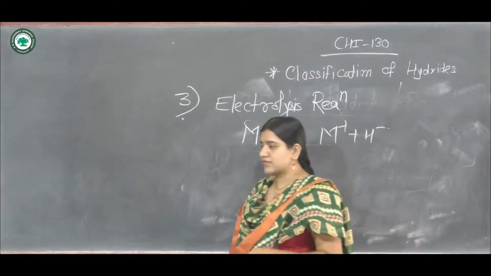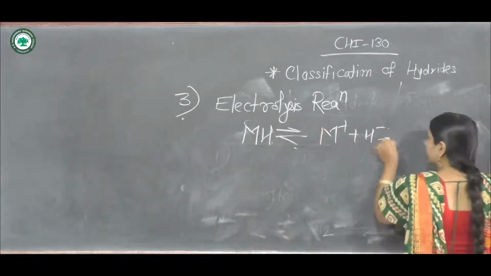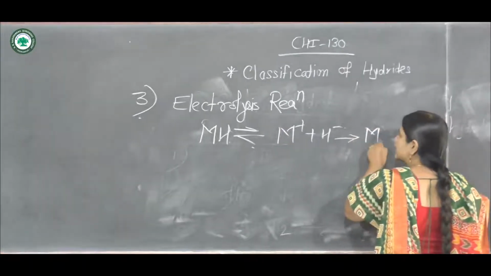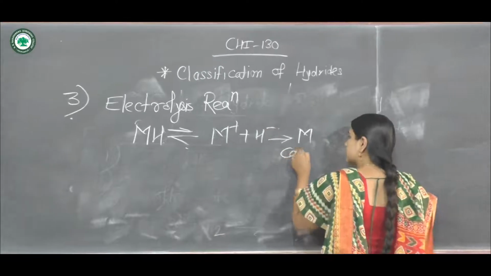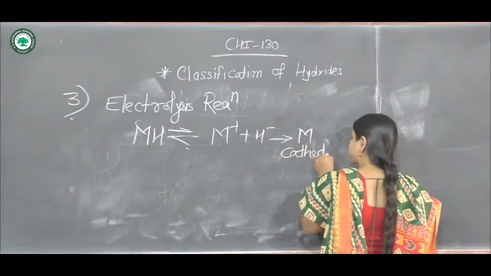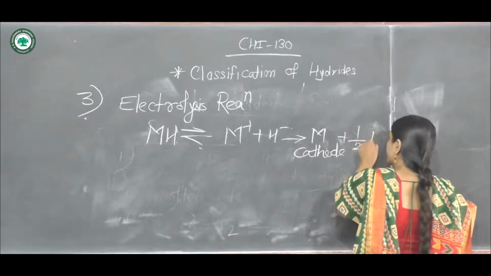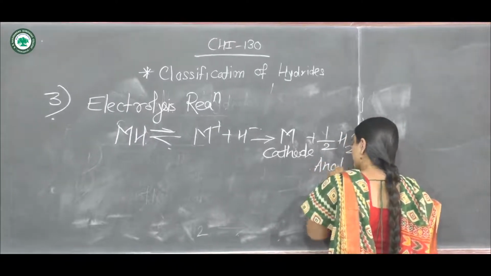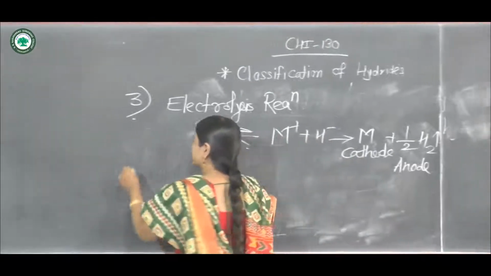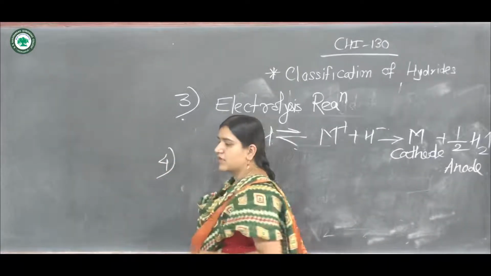These ions are separated, and further M, that means your metal, gets deposited at the cathode, plus half H2, which is liberated at the anode. So this is all about the electrolysis reaction of the saline hydrides.